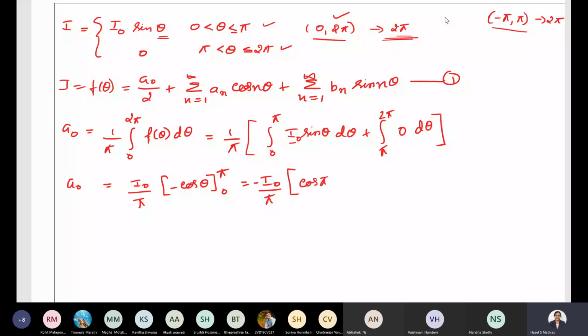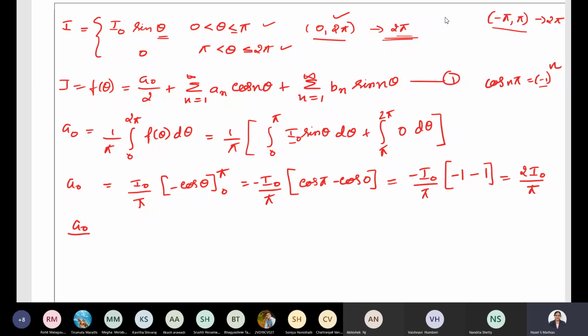Remember the cos n pi formula: it is minus 1 power n. For even values it is positive, for odd values it is negative. So cos pi is minus 1 power 1, which is minus 1, and cos 0 is 1. So we have minus 1 minus 1, which is minus 2. Minus 2 into minus I naught divided by pi becomes 2 I naught divided by pi.